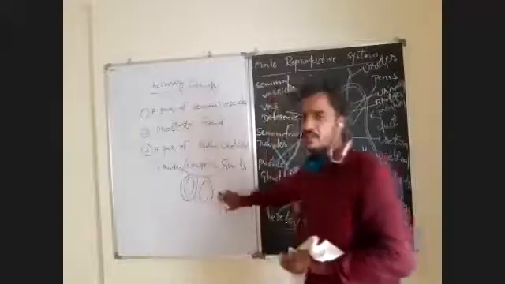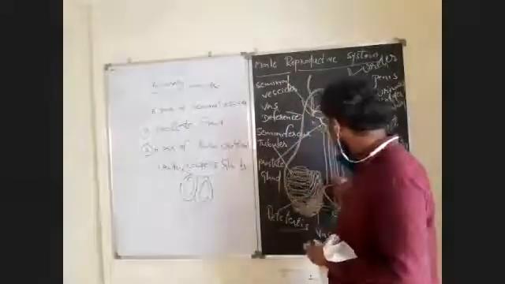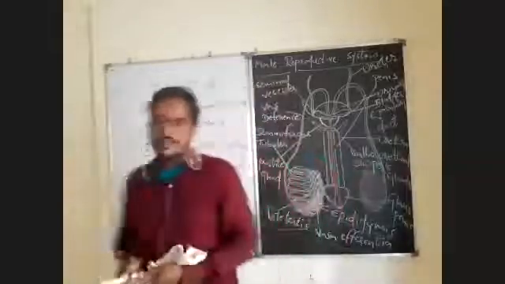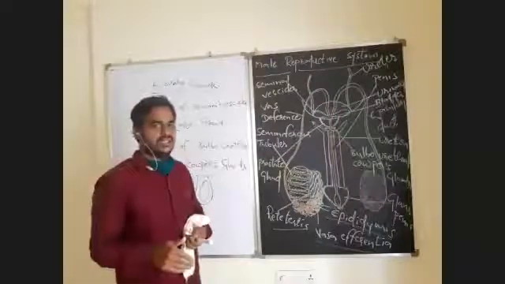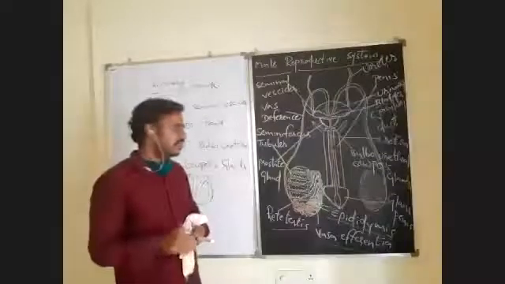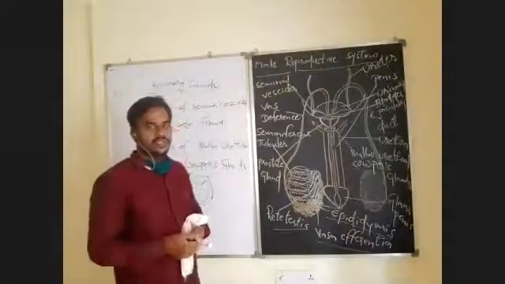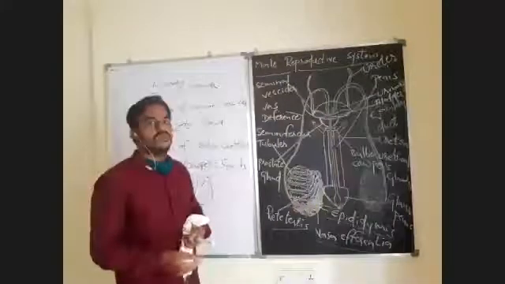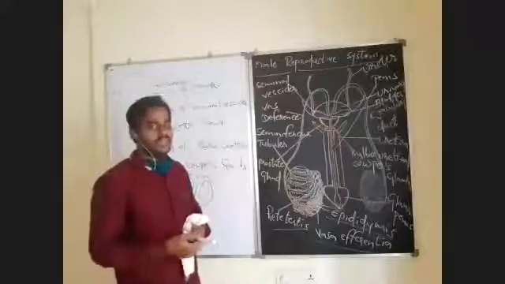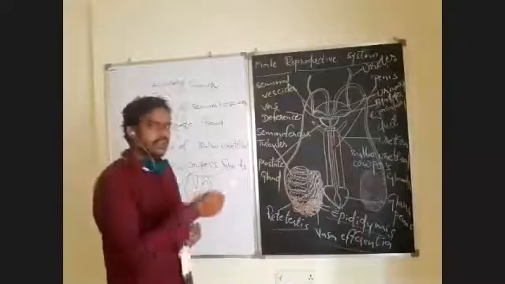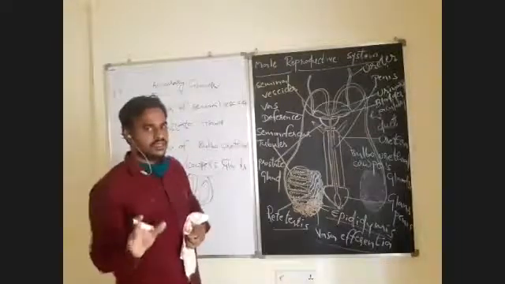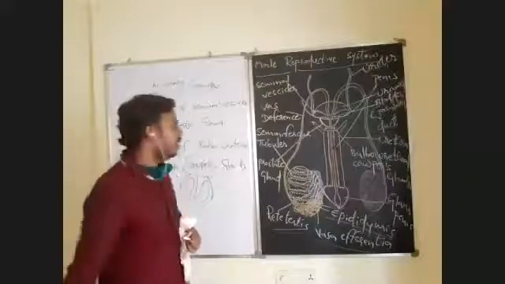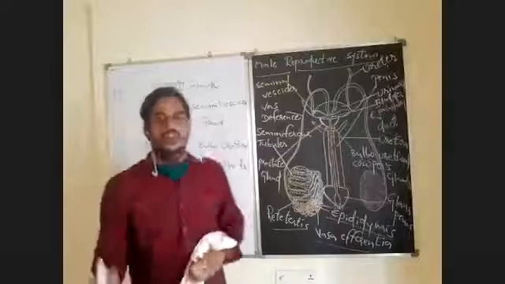Just remember, the scrotum is one externally visible organ, and another externally visible organ is the penis. The penis is the male copulatory organ. It is an erectile structure. During sexual intercourse, the penis is useful for copulation, which will lead to insemination. So the organs which are externally visible, which accommodate the primary sex organs and help in copulation, are the external genitalia. This is brief information about the male reproductive system.